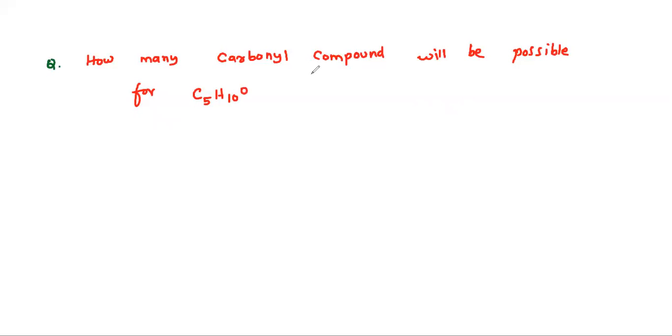I'll give options also. Option A 5, option B 7, option C 9, option D 4. Let's see this. C5H10O, carbonyl compounds.